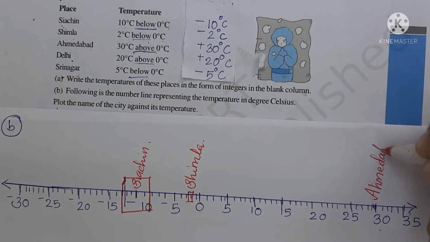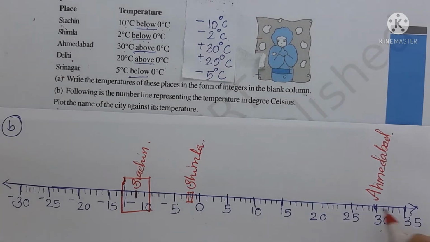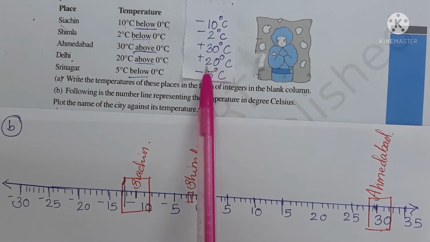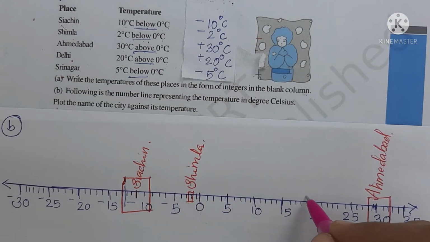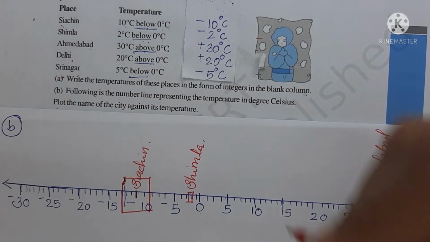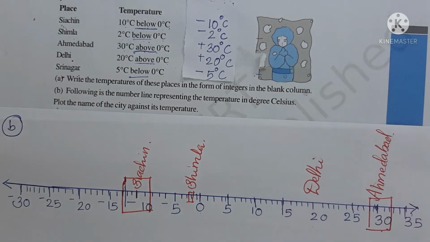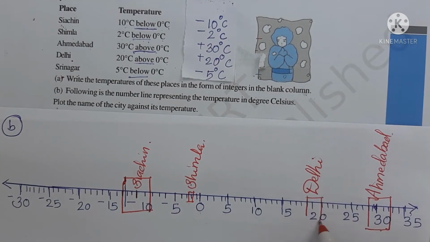Okay. Then next place is Delhi. Delhi, the temperature is plus 20 degrees Celsius. So here is plus 20 degrees Celsius. You can mark Delhi here.